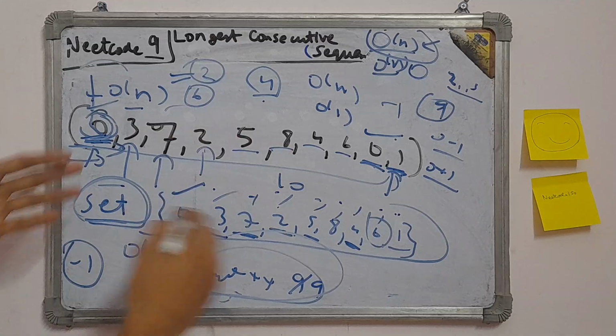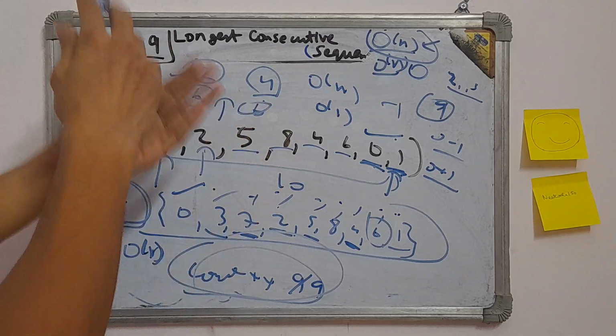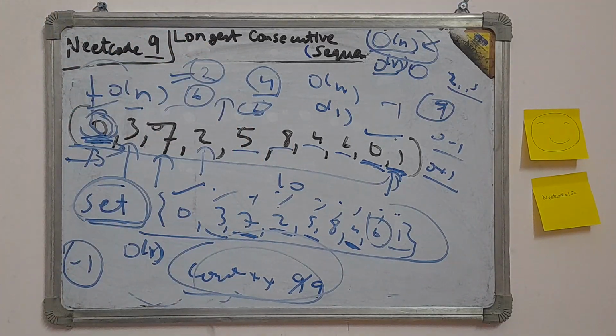In the previous question we did check for each element. There are 6 elements, and we did n checks for each element, so that was too much time complexity.